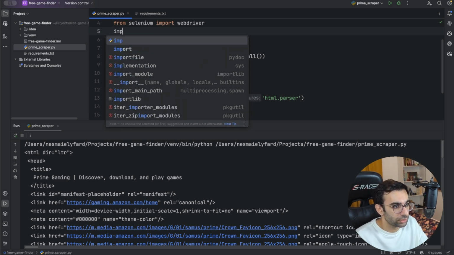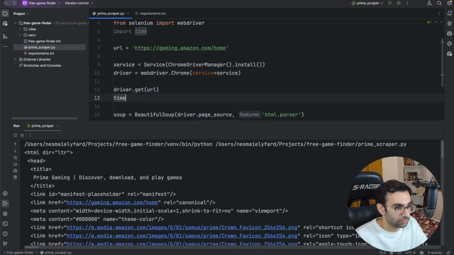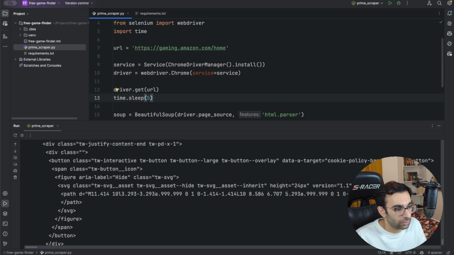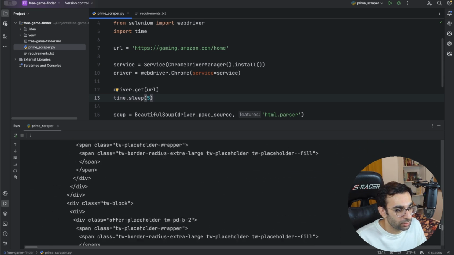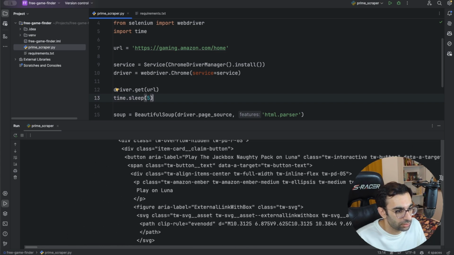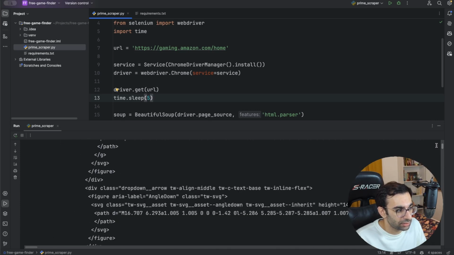I can import time, and then here I can sleep for, let's say, 5 seconds. Let's run this one. Okay, now you are seeing that we are receiving much more information here from the web page. It's lots of HTML here. So we can say that now we are getting the information that we needed.